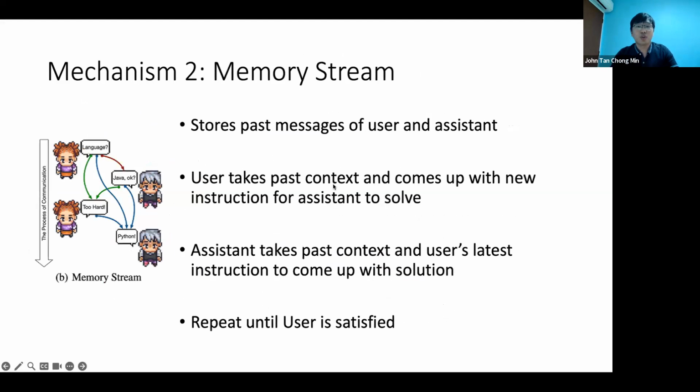Next one is called memory stream. This memory stream is actually nothing new. This is basically the same as when you talk to a chatbot, the chatbot will remember your past few messages and use your past few messages as the context. So let me just write here. Like past messages, and then maybe the user will say do this, and then the assistant will